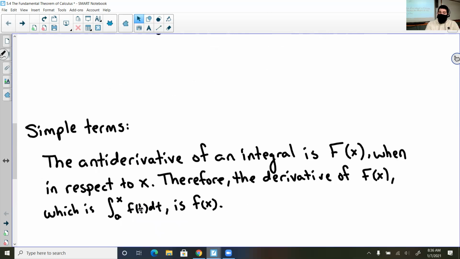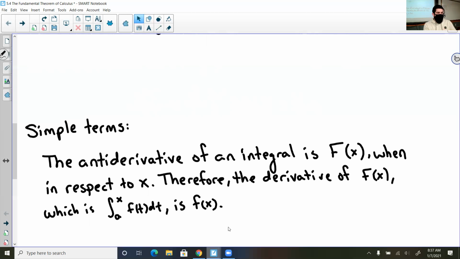We're going to say it in more simple terms. The derivative of an integral is notated as capital F of x when it's with respect to x. Now, if capital F of x is the antiderivative of that function, then the derivative of the antiderivative would bring us back to the integrand.